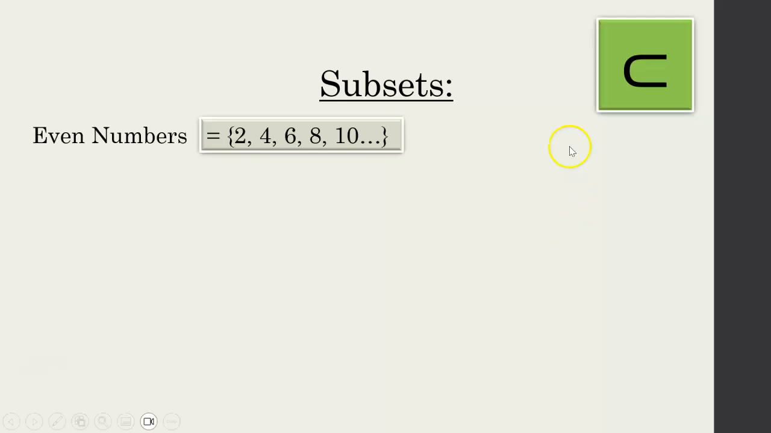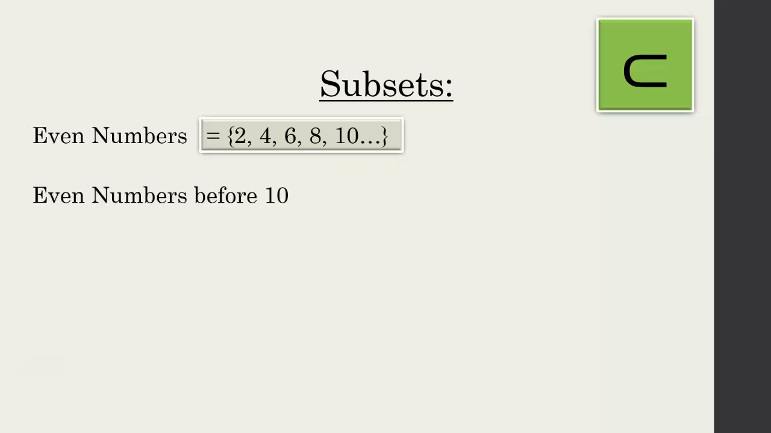What are subsets then? Here's the set of even numbers. Remember, even numbers are just numbers that can be divided by 2. So 2, 4, 6, 8, 10. Now the dots just mean I keep on going, because obviously I'd run out of space. It would go on forever. So the next ones would be 12, 14, 16, 18, 20, and so on. Those are the even numbers.